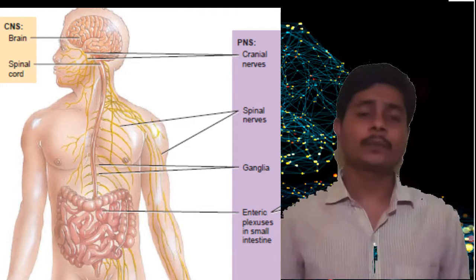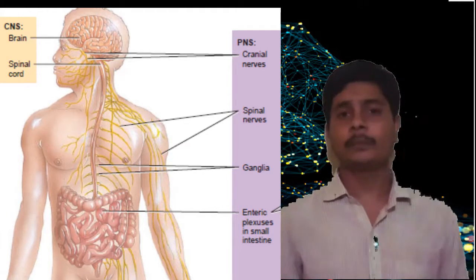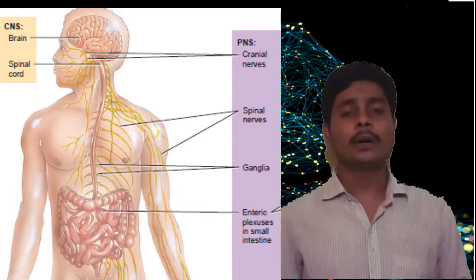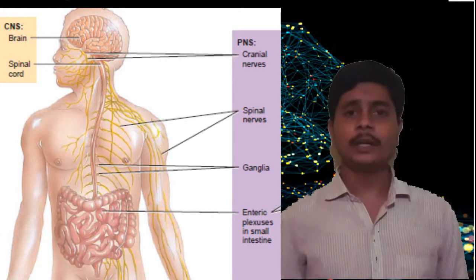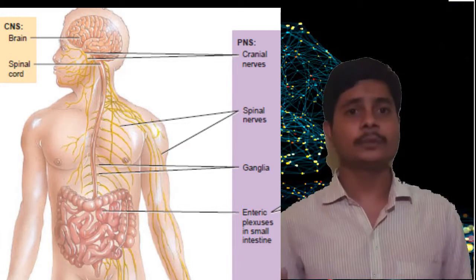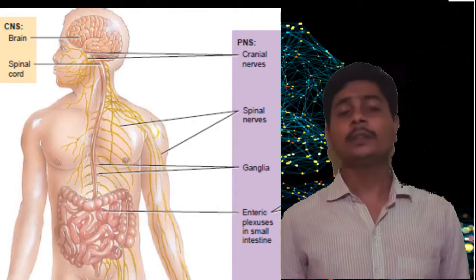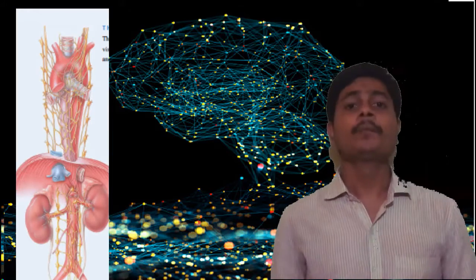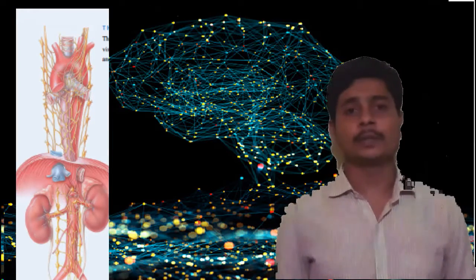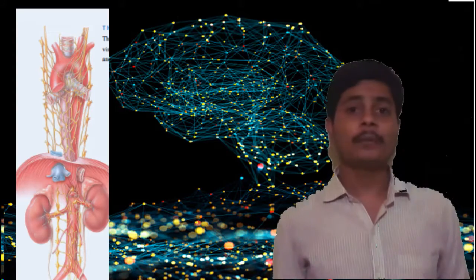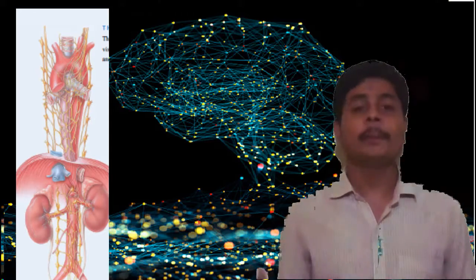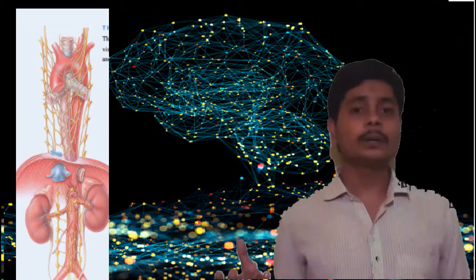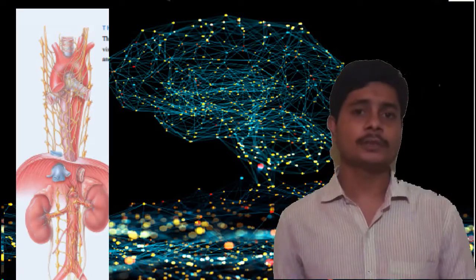branches and all the nerves which are located peripherally below the skin to sense touch or temperature, or any other information which is sensed by the nervous system. It is included in the peripheral nervous system. And the autonomous nervous system is that system which controls all the vital organs, such as pumping of the heart, digestion and filtration by the kidney, and maintenance of blood pressure. It happens by the autonomous nervous system.